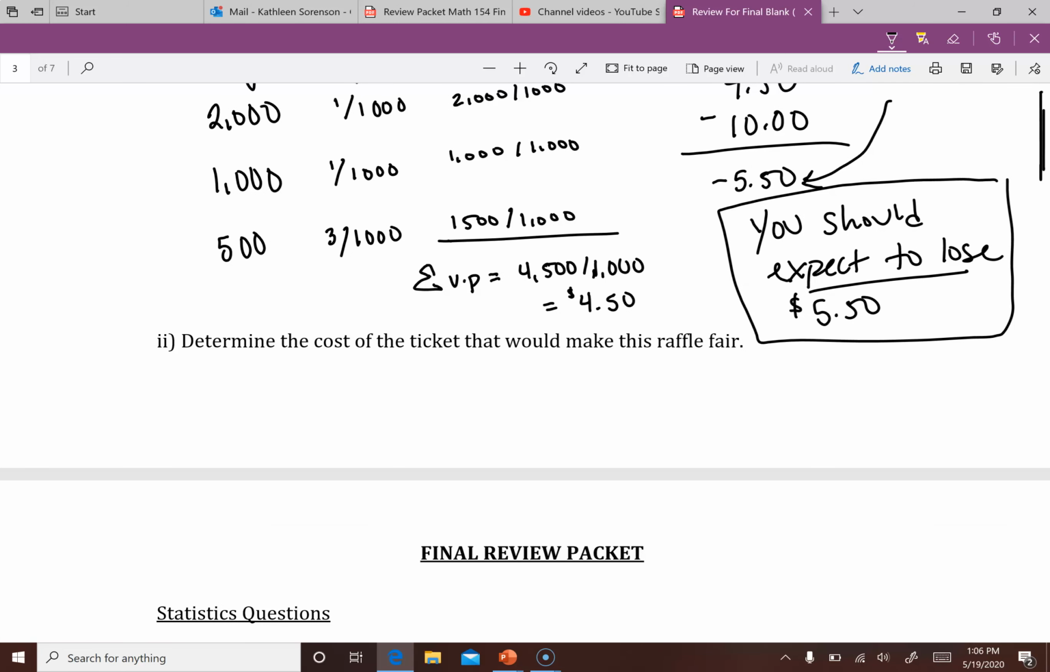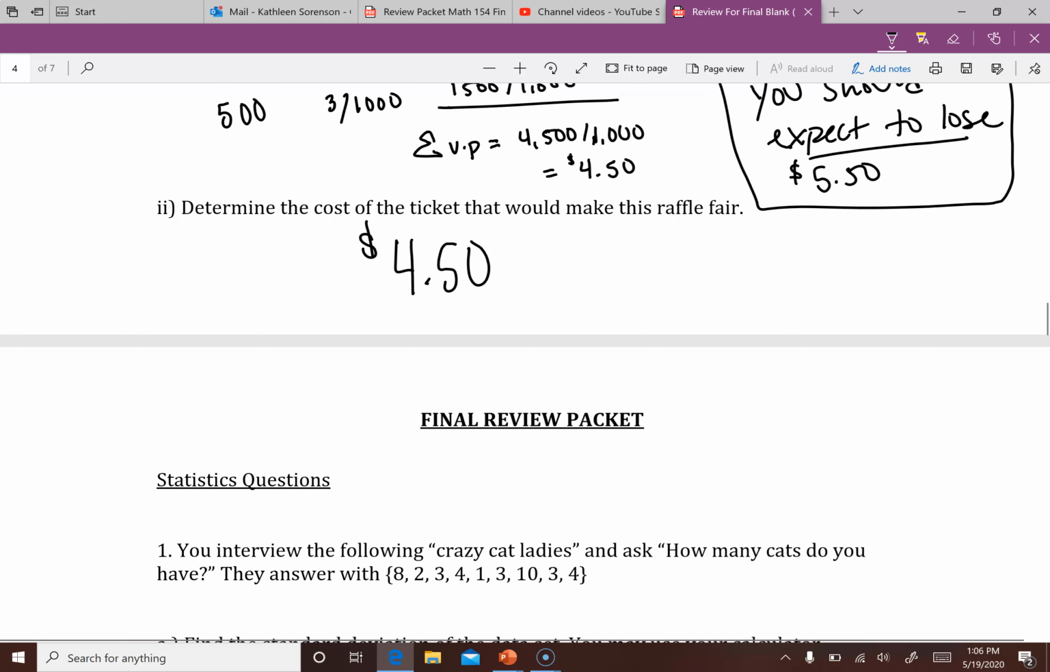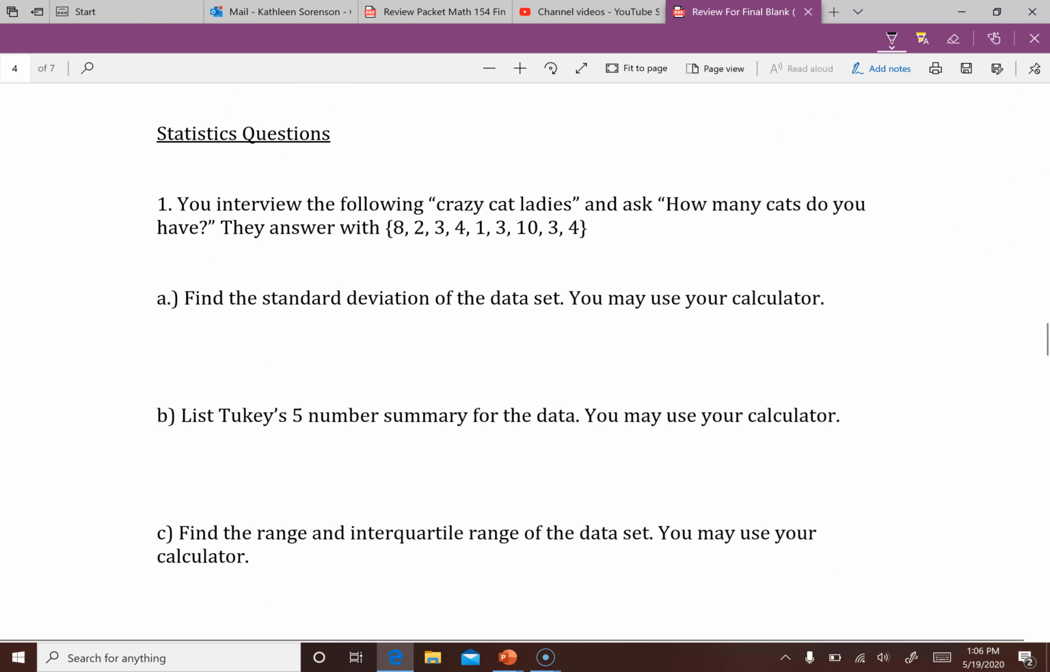Determine the cost of the ticket that would make this raffle fair. Well, you would want an even breakout, so you would want the same price as this $4.50 right here. So $4.50 would be your fair ticket price, because basically you wouldn't win any money, but you wouldn't lose any money. It doesn't make any sense for that to be the actual cost of the ticket, because the person doing the raffle would lose money. But yeah, it is what it is. So that would be the price to make the raffle fair.